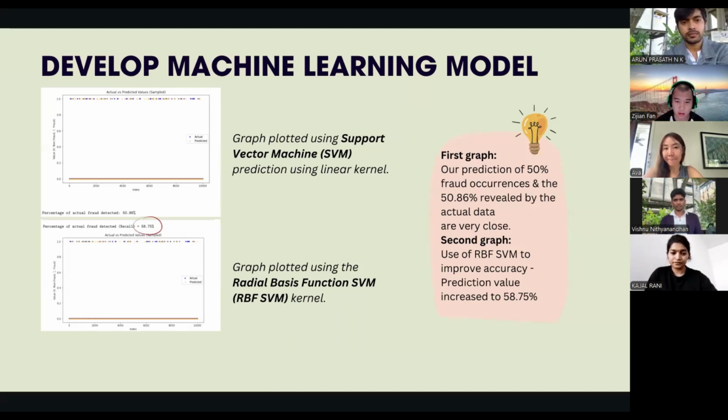Next, we improved the model by using RBF, which is the radial basis function SVM kernel, which allows us to better capture nonlinear patterns, which resulted in a higher fraud detection rate, increasing it to about 60%.